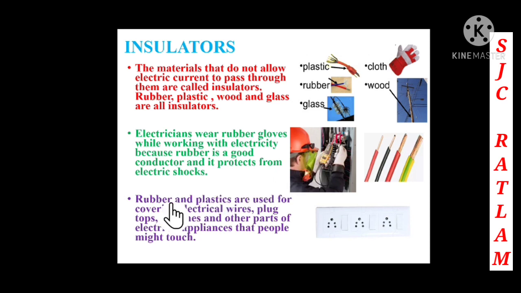Now here you can see that rubber and plastic are used for covering electrical wires. This rubber is helping to cover the electrical wires, and plastic we also use for plugs, tops, switches and other parts of electrical appliances that people might touch. So all the other things like plugs and switches are covered with plastic.